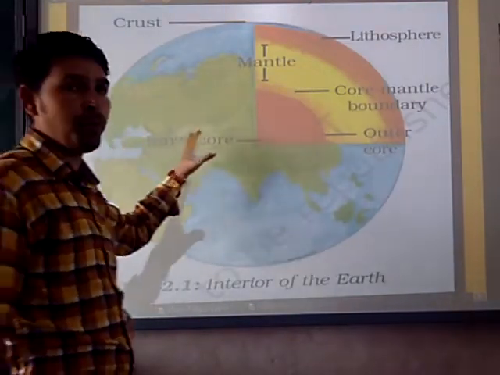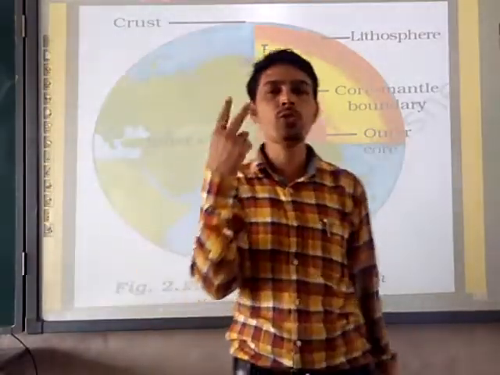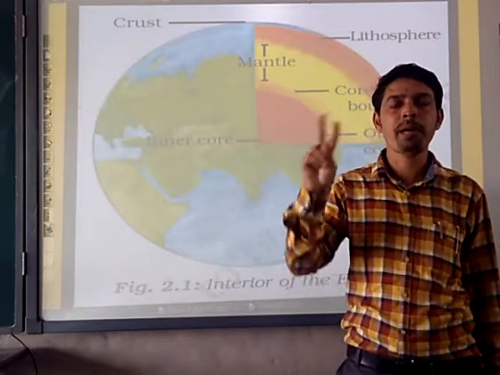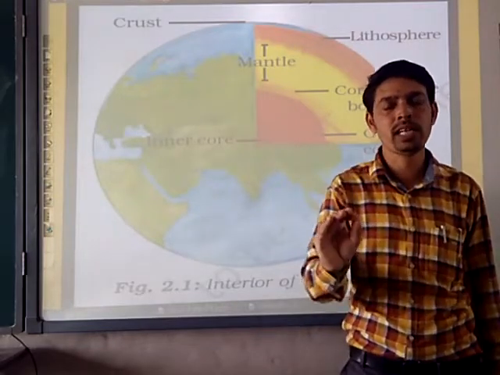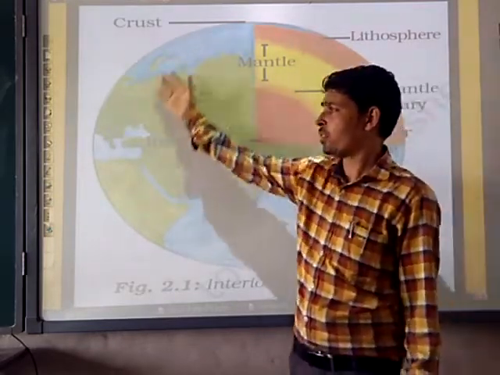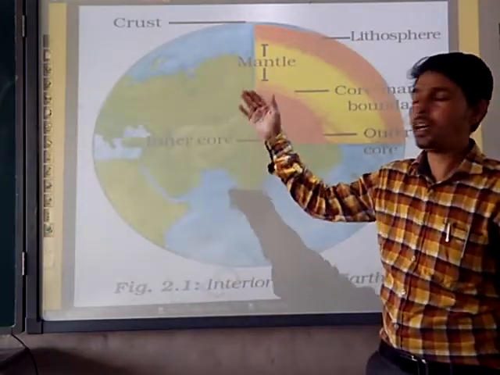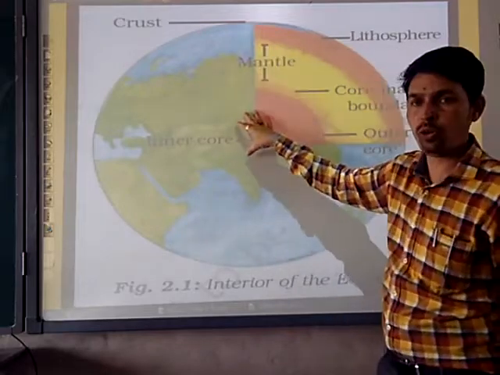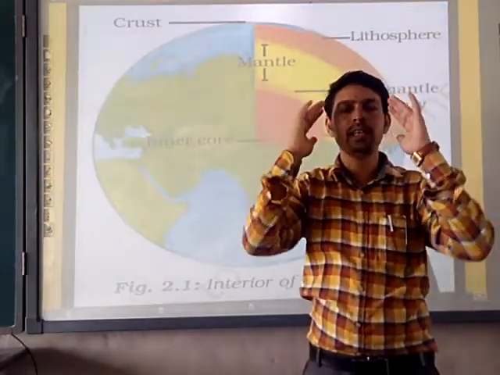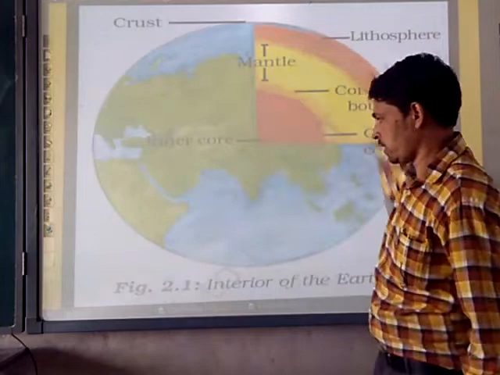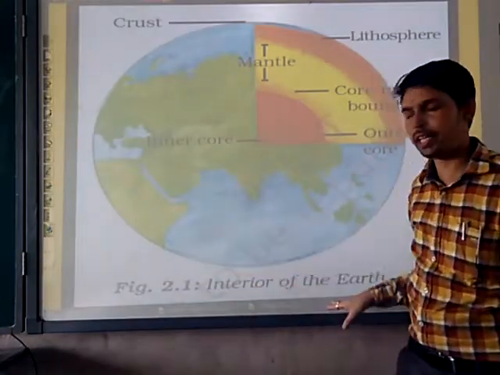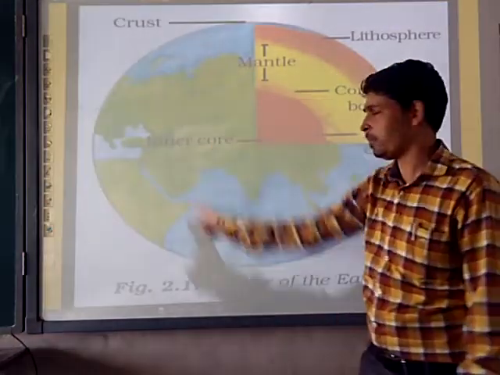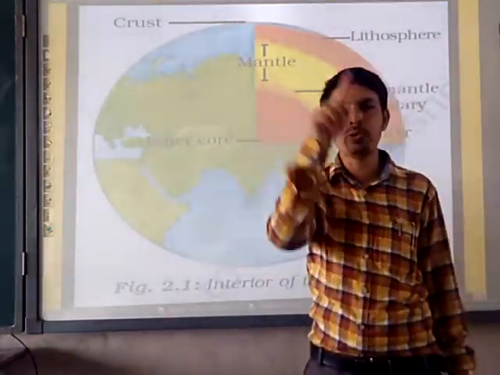This is very important to memorize. The two examples I had given, one of the mango, one of the onion. By seeing the two examples, you understand how the interior of the earth is framed, how the layer-by-layer structure is there. So the crust, mantle and core should be fixed into the mind. The earth is here. As I am speaking to you about the interior of the earth, even by closing your eyes you can quickly know that the earth means a circle, and it will quickly frame into your mind.